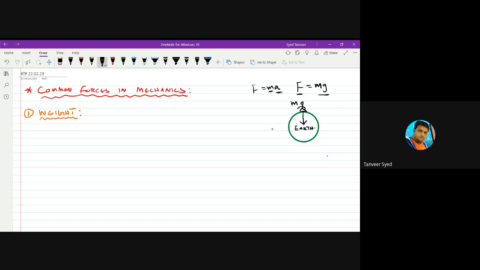And it is this gravitational force acting on you which you feel as your weight. Weight of a body is nothing but the gravitational force acting on a body.